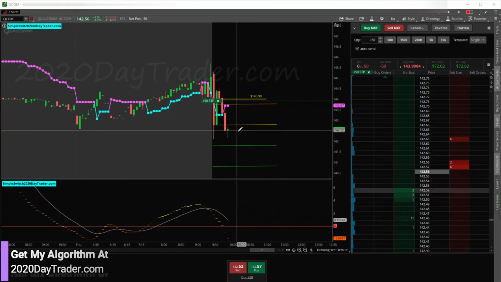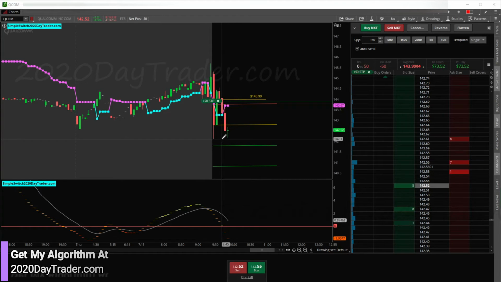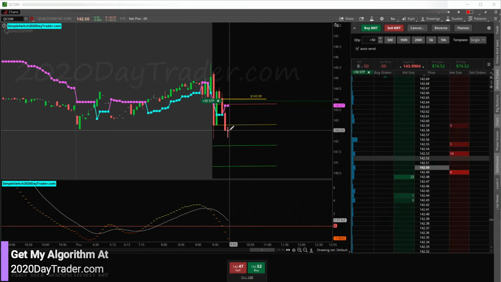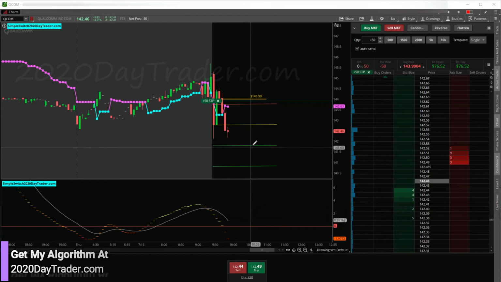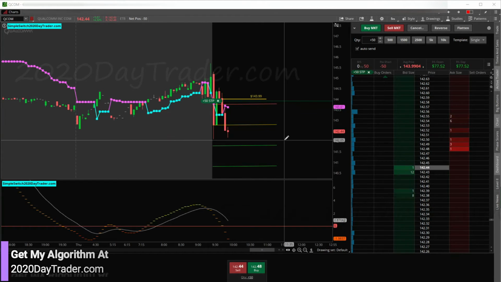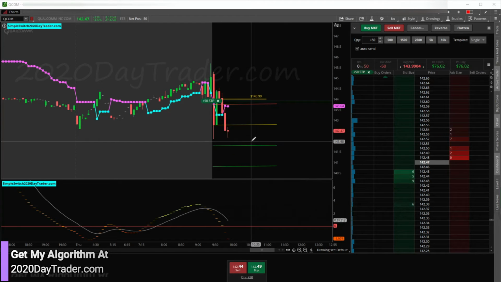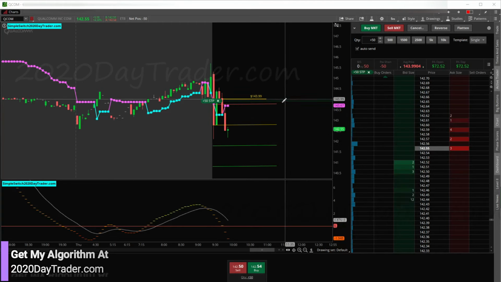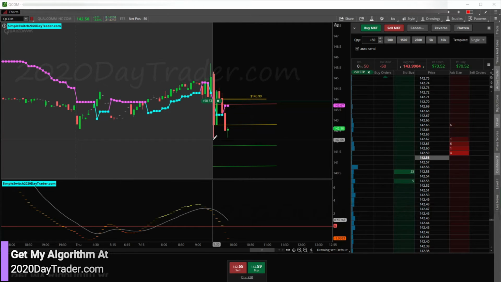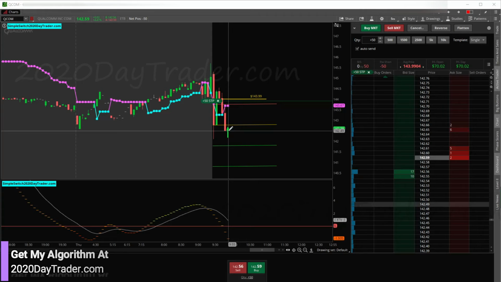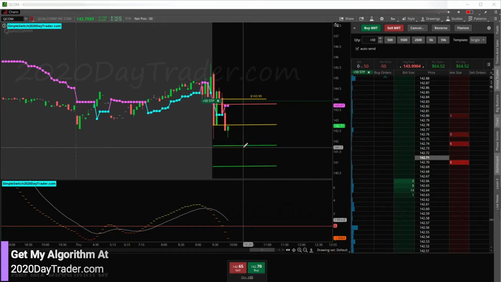So you see that? Hit that bottom right there, and look at that rejection, because we know that this is typically support. Now that it hit that rejection, what will happen? Will this support break? Will we go into consolidation? Will it just break just enough to collect a bunch of shorts, dump a bunch of longs, and then rally? That's another thing, basically shaking the tree. But if it does, it's okay, because we'll be one of those people, right? We'll be hitting the buy button to get our shares back because we hit our target.